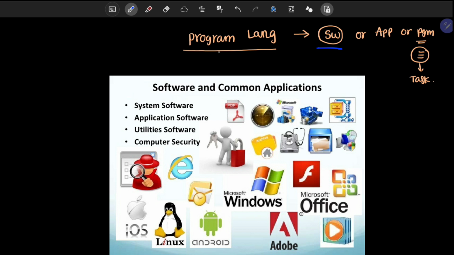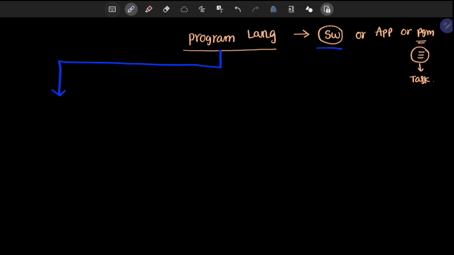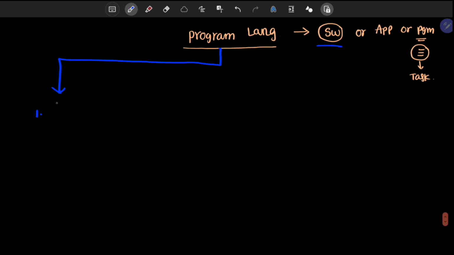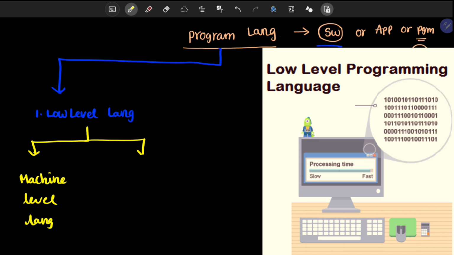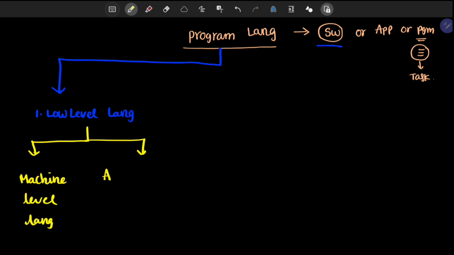On the computer side, programming languages fall into two categories. The first one we can call low level language. From low level language, we have two subcategories: machine level language and the other one, assembly level language.